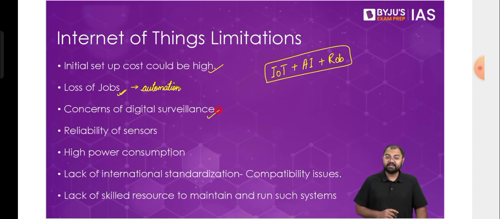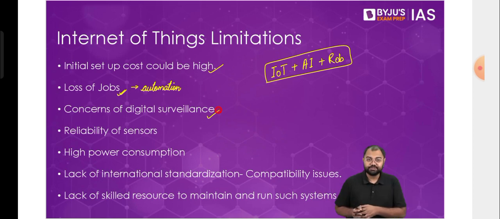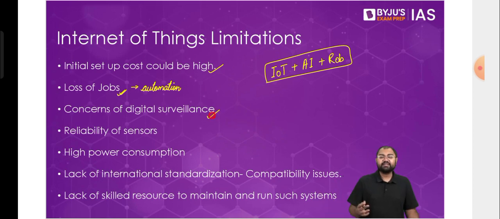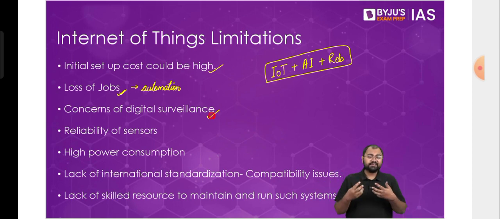Then there are concerns regarding digital surveillance. The example that we saw in the question talks about how digital surveillance can happen in all these areas. Very easily, every device that you're connected with can keep on collecting your information and keep sending it back to the company. And now this company can use it in their own way.